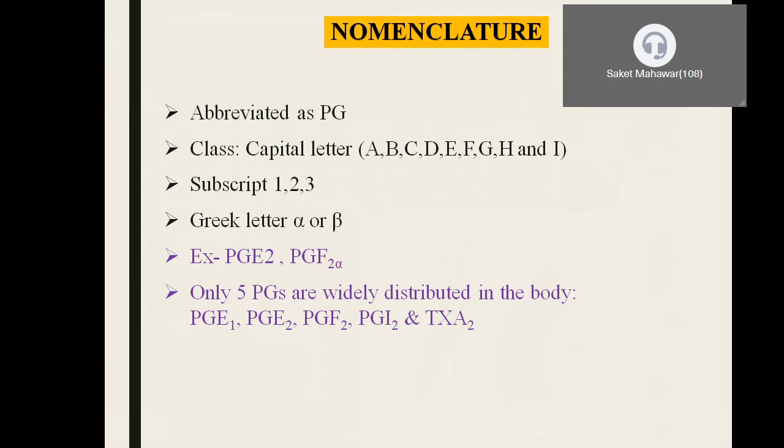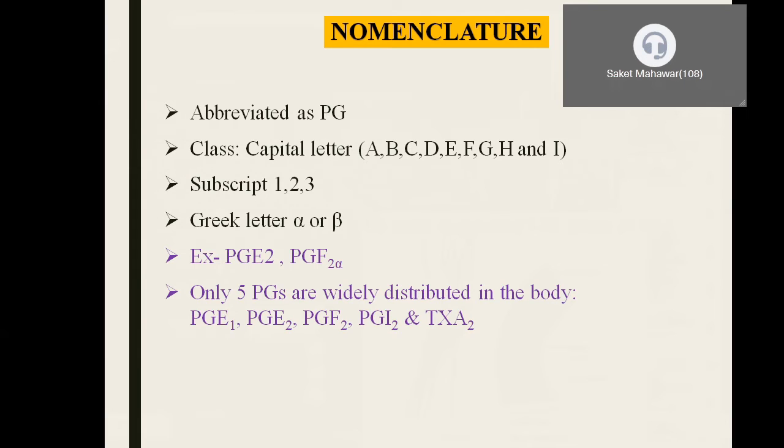They contain a numerical subscript 1, 2, 3, which represents the number of double bonds. If the subscript is 1, the prostaglandin contains 1 double bond. If it is 2, it contains 2 double bonds. If it is 3, it contains 3 double bonds. Now, the Greek letters alpha and beta describe the hydroxyl group orientation at the 15th carbon atom. If the hydroxyl group is present below the plane of the ring, we call it alpha orientation. If it is projected above the plane of the ring, we call it beta orientation. Most naturally occurring prostaglandins are alpha oriented.